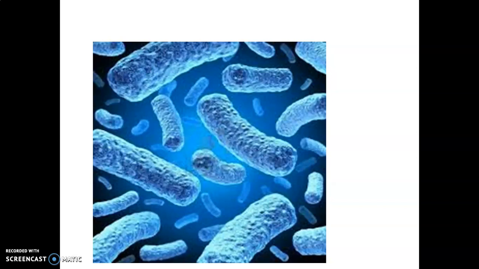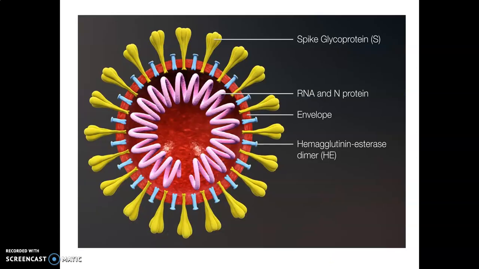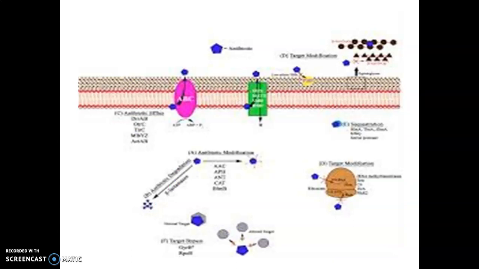For example, our cells may make new substances by a mechanism different from that used by bacteria. So we have to find a drug that blocks the bacterial synthesis pathway without affecting our own. Isn't it? So this is what is achieved by antibiotics that we are all familiar with. Similarly, there are drugs that kill protozoa, there are drugs that kill fungi, etc.